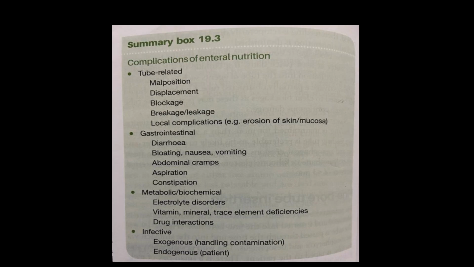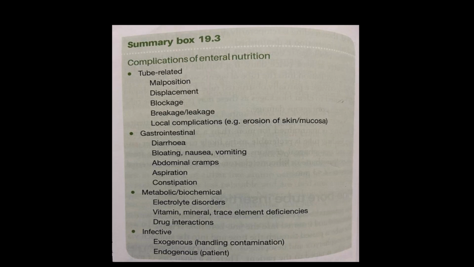Okay, the patient will have some abdominal tightness, distension of the upper abdomen. The patient will have a nauseating feeling and a feeling to vomit. Next, abdominal cramps, aspiration and constipation. So these are some of the gastrointestinal complications of enteral nutrition.